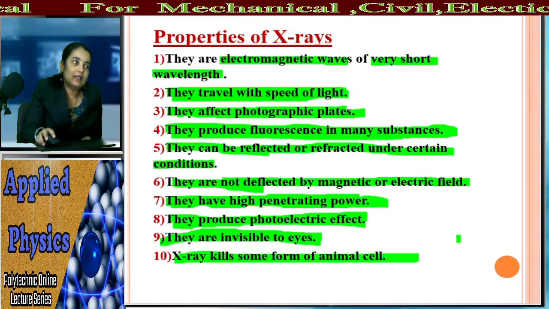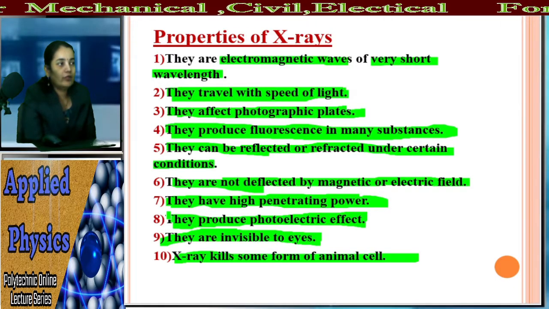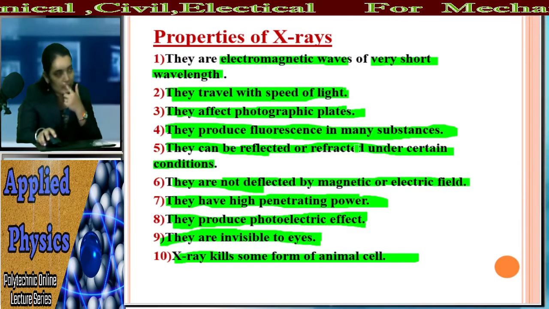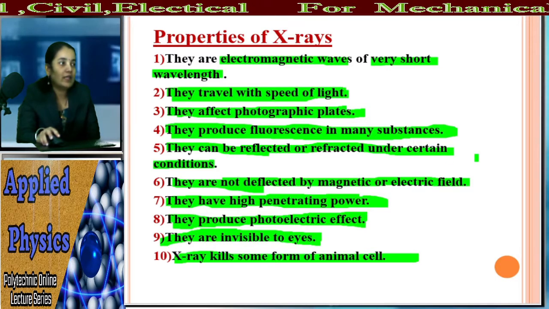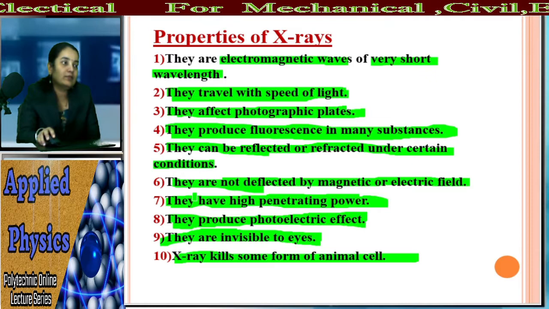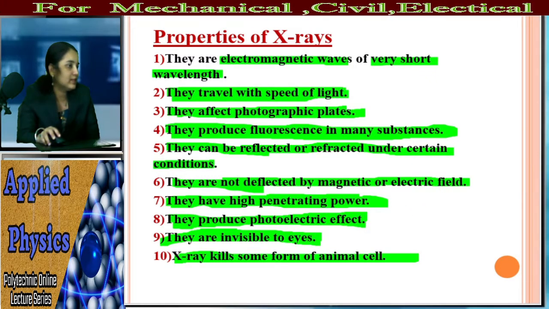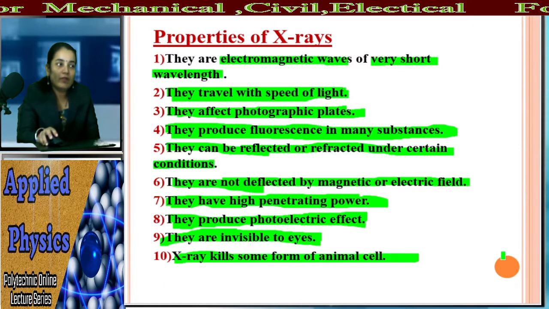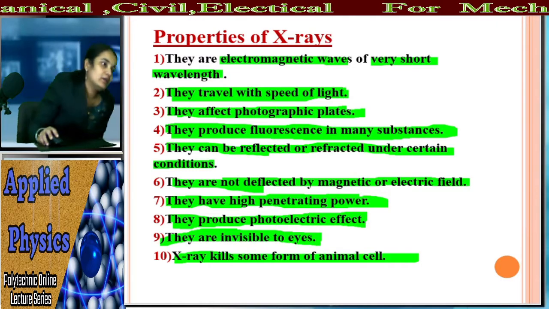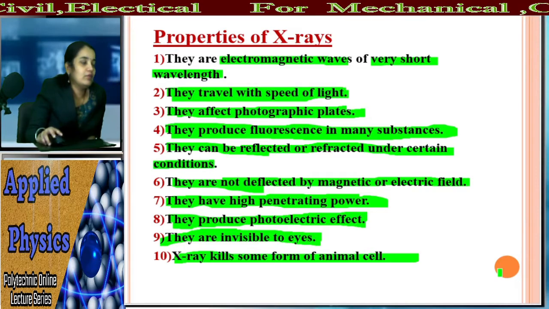10 properties are there. The electromagnetic radiations are having very short wavelength. The X-rays can travel with the same speed as that of light. X-ray can produce the photographic effect. X-ray can affect the photographic plate. X-ray can produce fluorescence in many substances. They can be reflected or refracted under certain conditions. They cannot be deflected by magnetic or electric field. They are having high penetrating power. They are invisible to eyes, and X-ray can kill some of the animal cells.